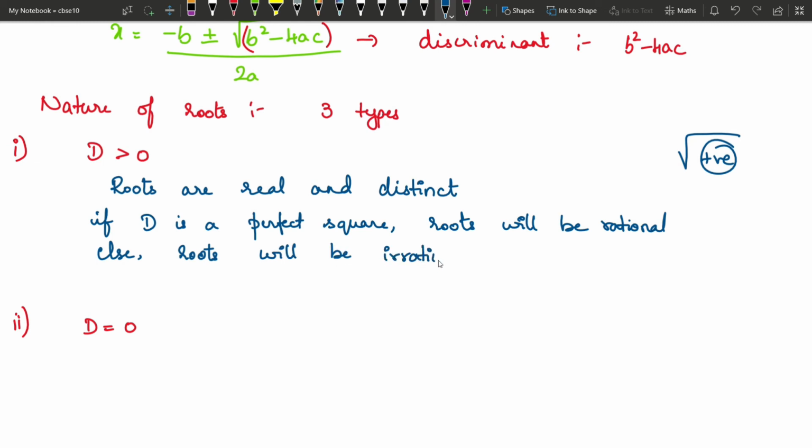So irrational in the sense you will have square root of 31, square root of 18, these kind of numbers. Basically you will not have square root of 18, it's going to be square root of 9 into 2, and that gets reduced to 3 root 2. So if you have such roots, those are called irrational roots.